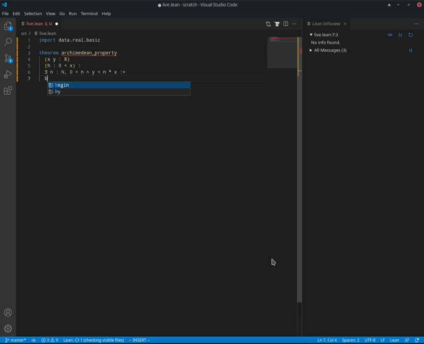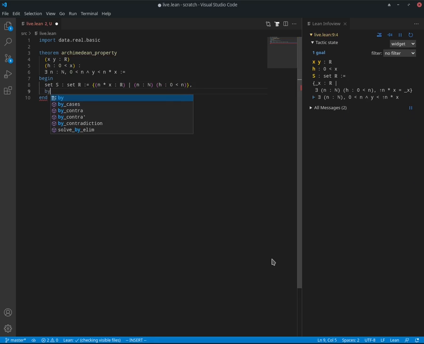Now to begin the proof, we'll make a begin and end block. And if you recall, we defined a variable S, which was a set of real numbers, and we defined it as the collection n times x, which was a real number, of course, and n being a natural number, but not only natural, but also being positive. And from here, we decided we'd do a proof by contradiction. So in Lean, all you've got to do is do by_contra, and we have the negation as our hypothesis, and we'd like to get to a contradiction.